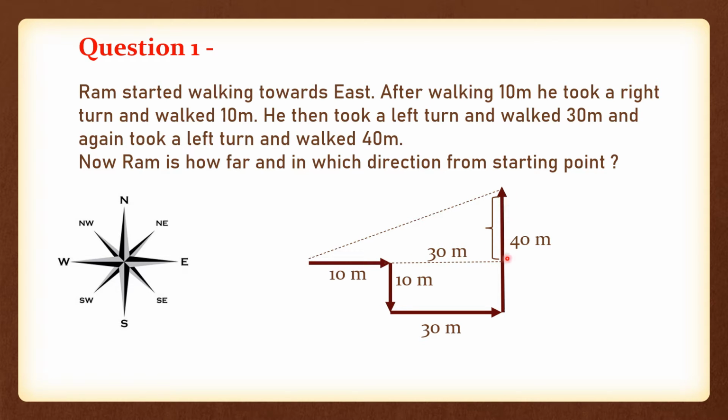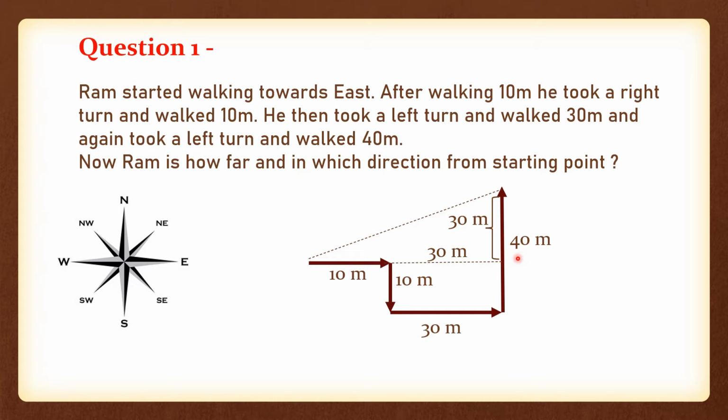Now we need to find this line, because we already have our base. We need to find the perpendicular so that we can find the hypotenuse as per the Pythagoras theorem, right? So we need to find this one. How can you find it? Yeah, you guessed it correctly. If this line is 40 meters and this parallel line is 10 meters, it means this line from here to here is 10 meters. So 40 minus 10 meters gives you this line. So that is 30 meters. I hope you got this.